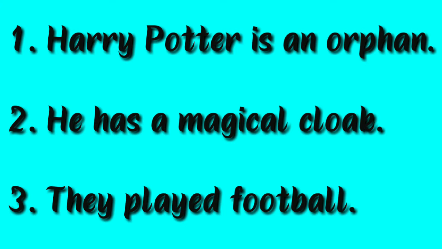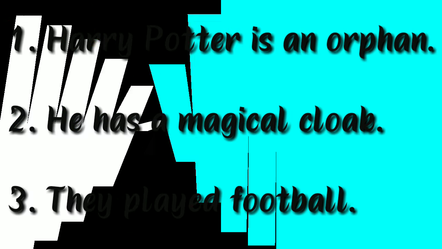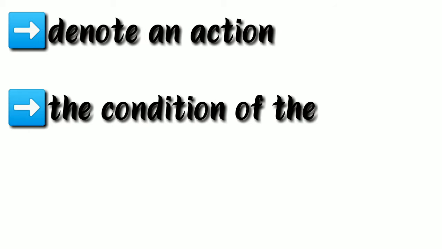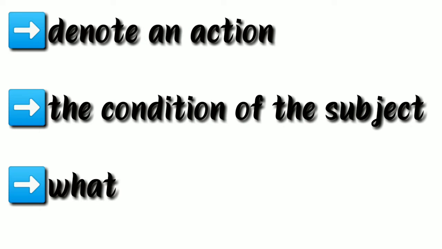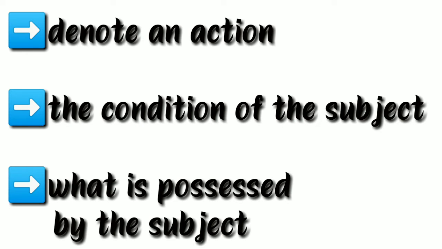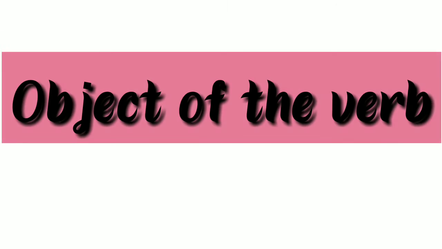So, from these examples, we know that the verb is a word that is used to denote an action, the condition of the subject, or what is possessed by the subject. And no sentence can be formed without a verb. As we know, in a sentence there will be a subject, verb and object.